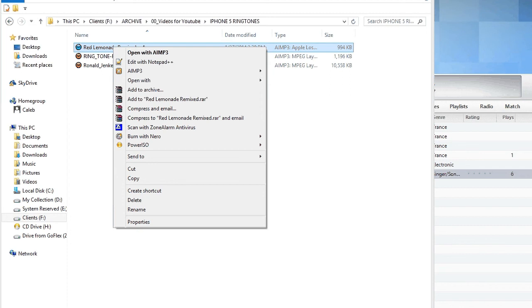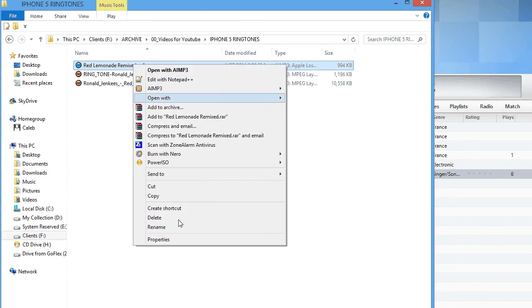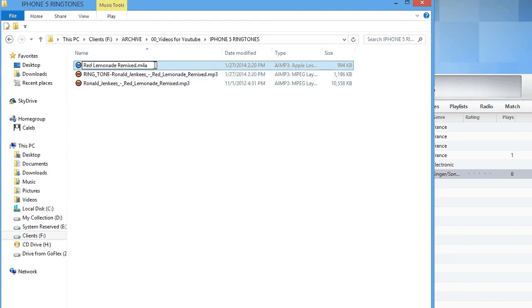Then you have to go into here, and inside of here you need to change M4A to M4R. If you can't see the file name, you have to edit that inside of Windows settings, the folder settings.